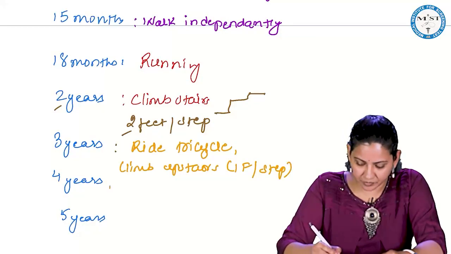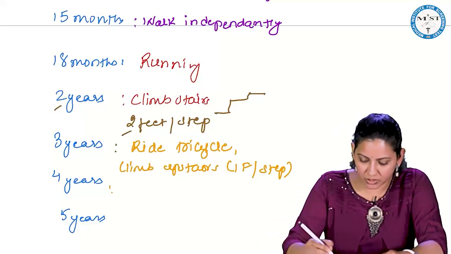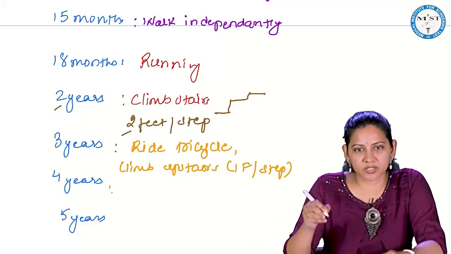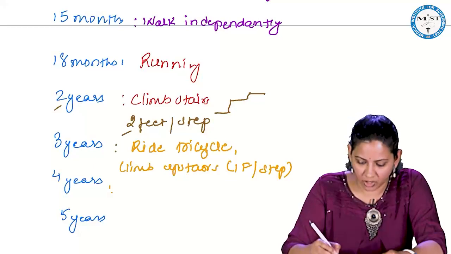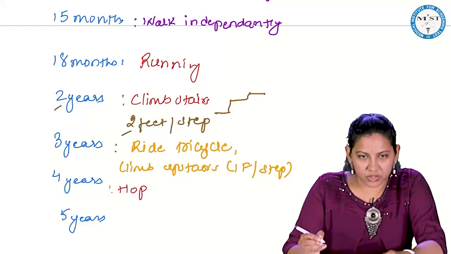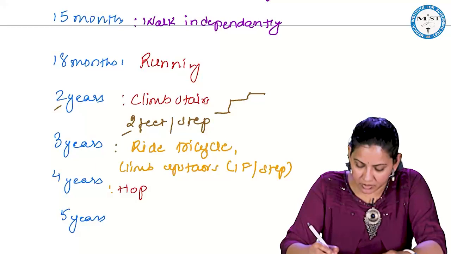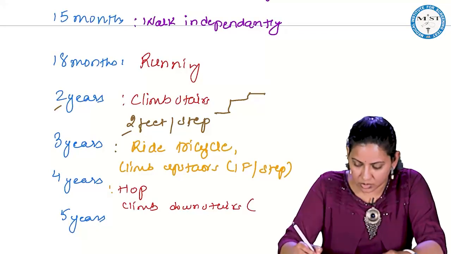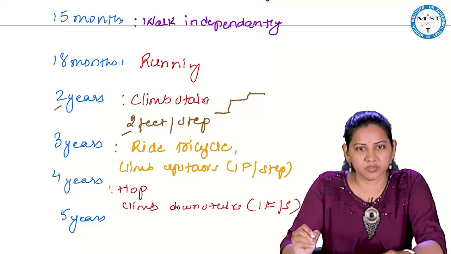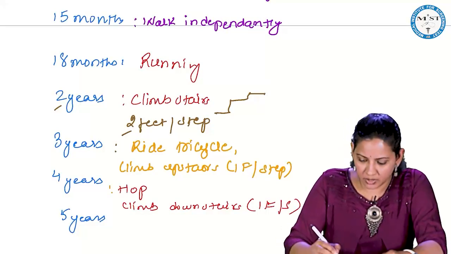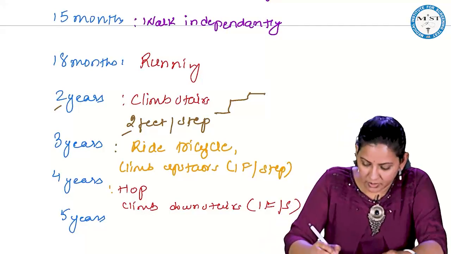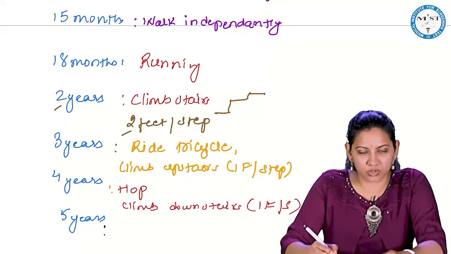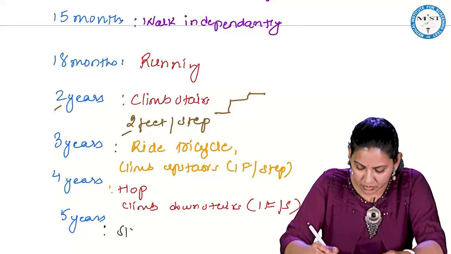Clear? And by 4 years what will it do? It will hop. Hop means it can stand on one leg. So it will hop and it will climb downstairs. This downstairs will also be 1 foot per step. And then at 5 years it will skip.